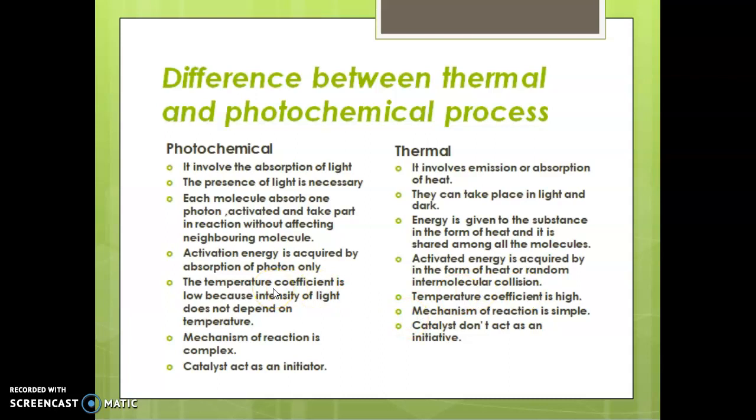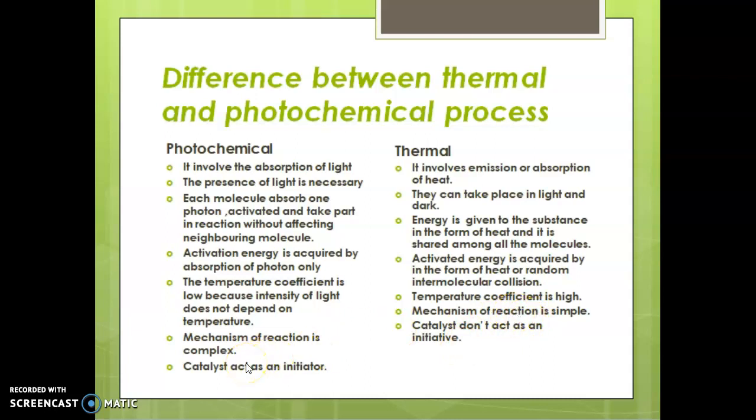The temperature coefficient is low. Why? Because the intensity of light does not depend on temperature. But in the case of thermal, the temperature coefficient is very high. The mechanism of a photochemical reaction is complex, but the mechanism of a thermal reaction is simple.